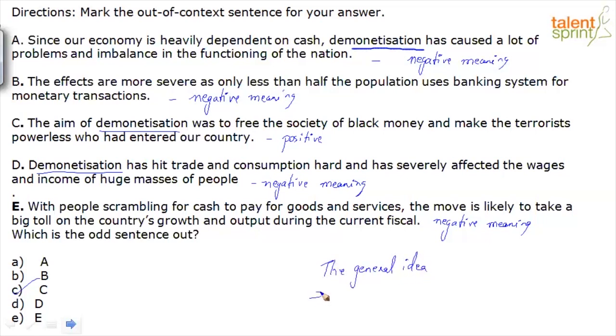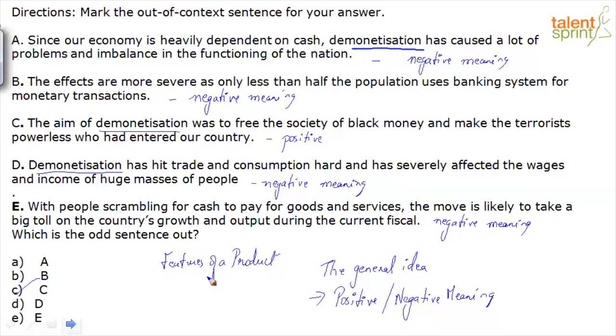One of the first things is whether it is giving us a positive or a negative meaning. That's one approach that we've applied in this question. As an example, I said features of a product.